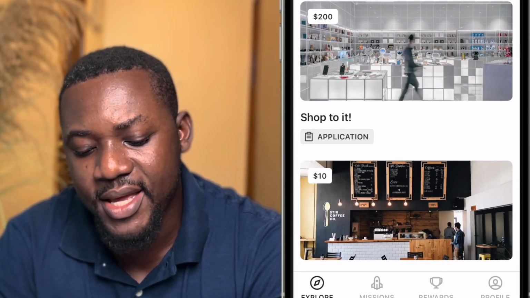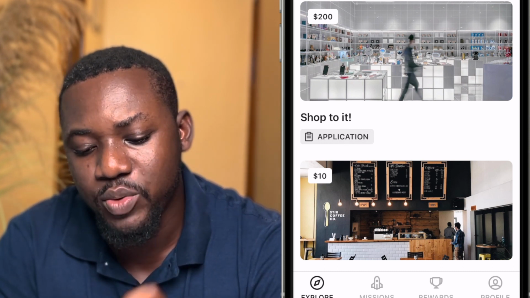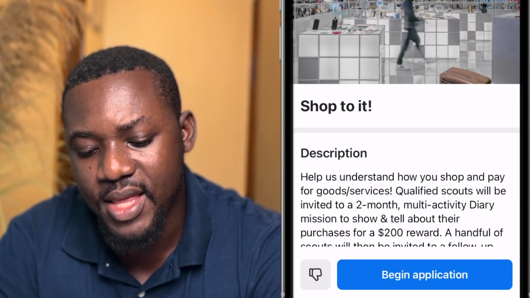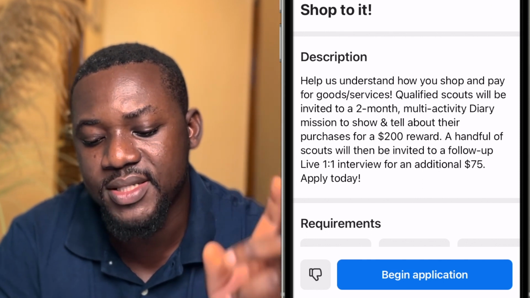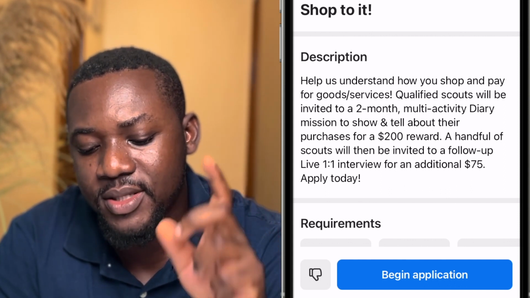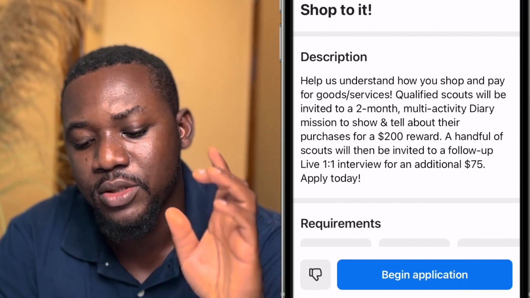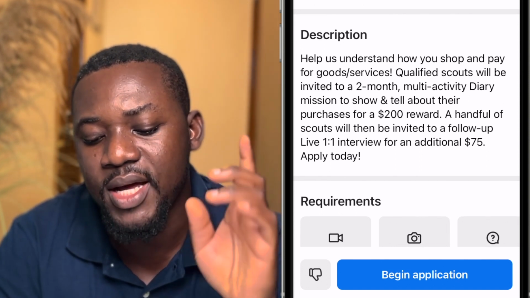There's another one here that says shop to it. That one, the cash is more, it's like $200. If you click on that, it says, help us understand how you shop and pay for goods and services. Qualified scouts will be invited to a 2-month multi-activity diary mission to show and tell about their purchases for a $200 reward.